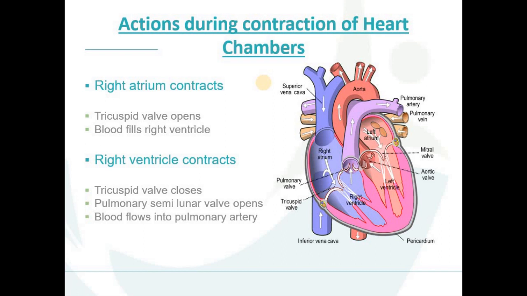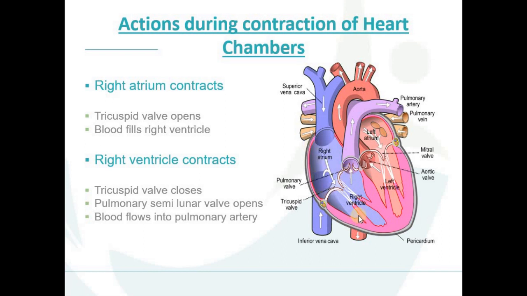We will discuss step by step what happens when the right atrium contracts, what happens when the right ventricle contracts, and when the left atrium and left ventricle contract. One by one we will discuss the action during the contraction of the heart. As the right atrium contracts, look in the diagram, this is the right atrium, the tricuspid valve opens and blood fills the right ventricle. Very simple: as it contracts, the tricuspid valve opens so that the blood can fill easily in the right ventricle.